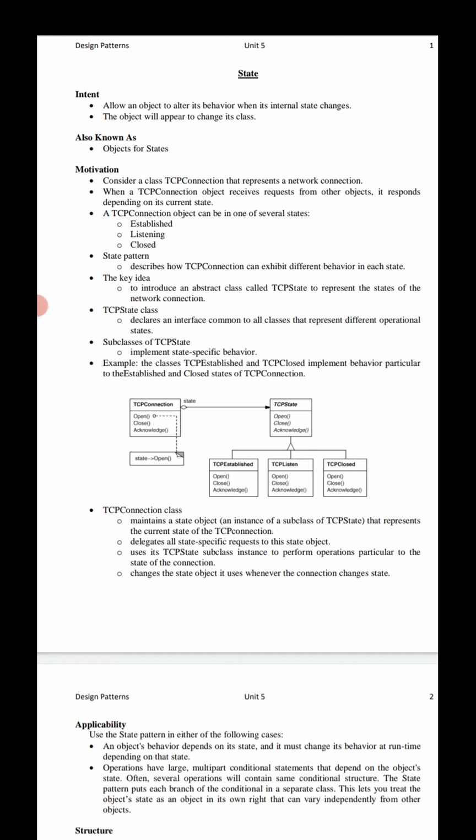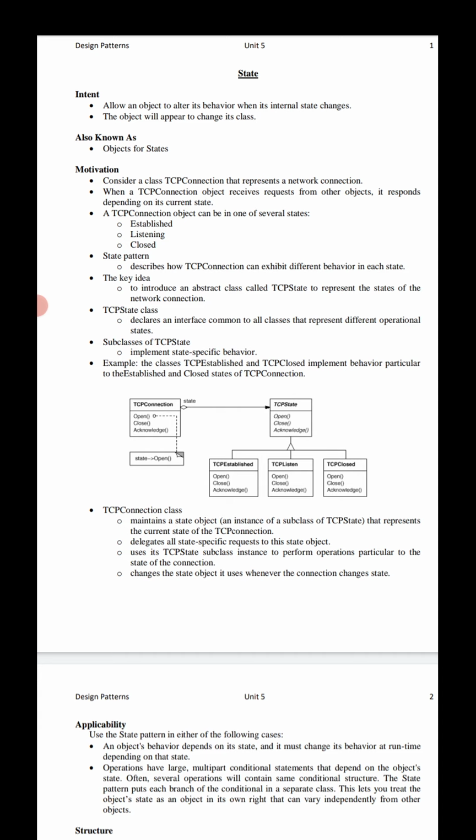This is the main motivation section. Whenever the TCP connection changes its internal state, or depending on its current state, the TCP connection object first of all needs to alter and change its state.